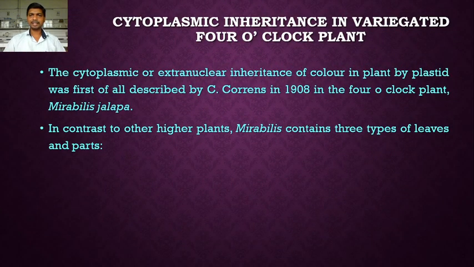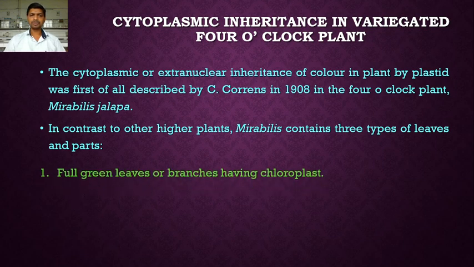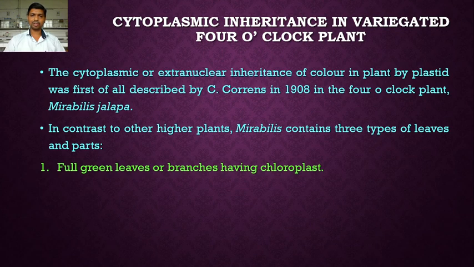So, cytoplasmic inheritance in the variegated four o'clock plant, Mirabilis jalapa. The extranuclear inheritance of color in plants by plastid was described by Correns in 1908 in the four o'clock plant, Mirabilis jalapa. In contrast to other higher plants, Mirabilis contains three types of leaves and plants. The first one is full green leaves. Why are the leaves green? Because of the presence of chlorophyll pigment, and these chlorophyll pigments are present in the plastid. Such plastids we call chloroplast. So the full green leaves are the branches that possess chloroplast.